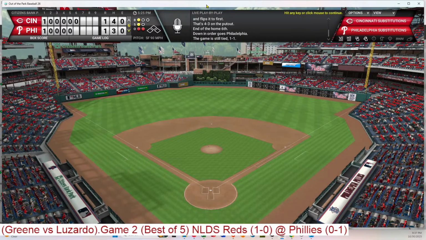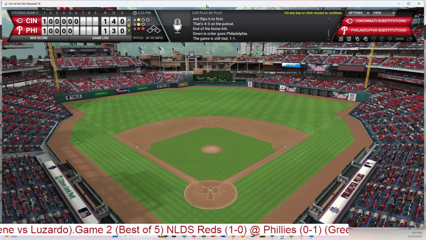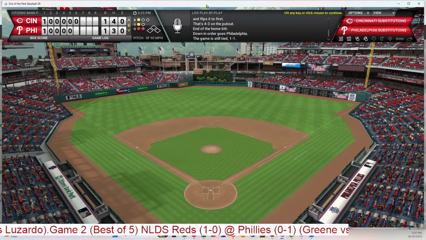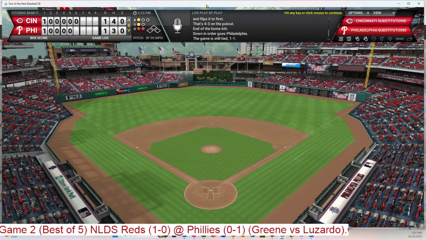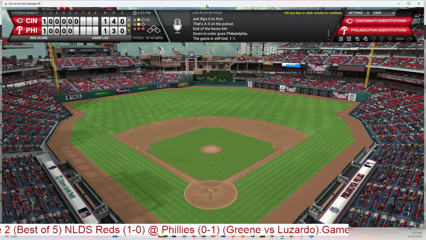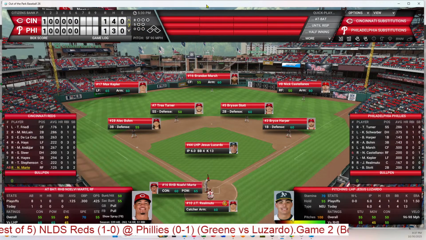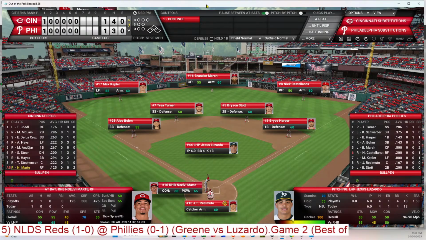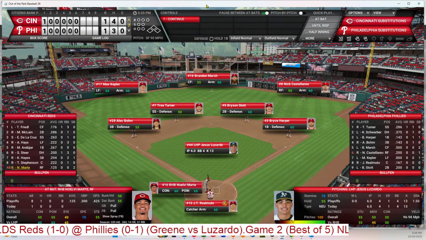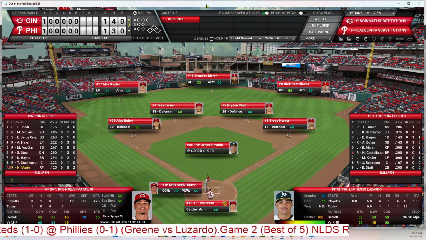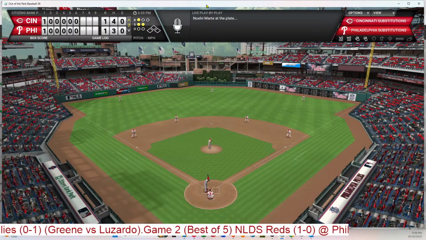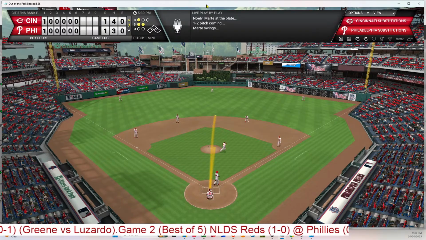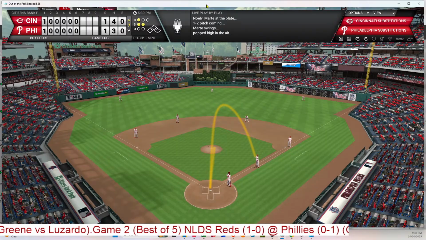So does Luzardo go out for the 7th inning? In an earlier game today, I left the starting pitcher in too long, and that backfired. But Luzardo has been pitching very well. He is at 100 pitches, and he faces the bottom of the order and then the top. So here we go. Luzardo will stay in, face Marte. He's walked 4, struck out 13. 1 ball, 2 strikes. That is a pop-up in the infield, and Harper comes in, and he will grab it, and that's 1 out.